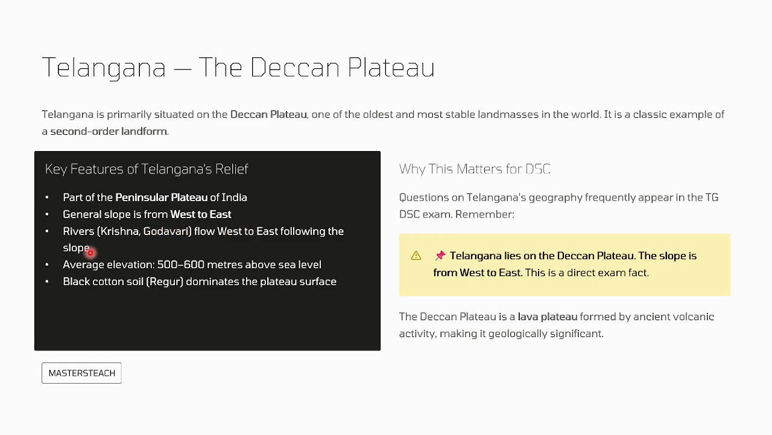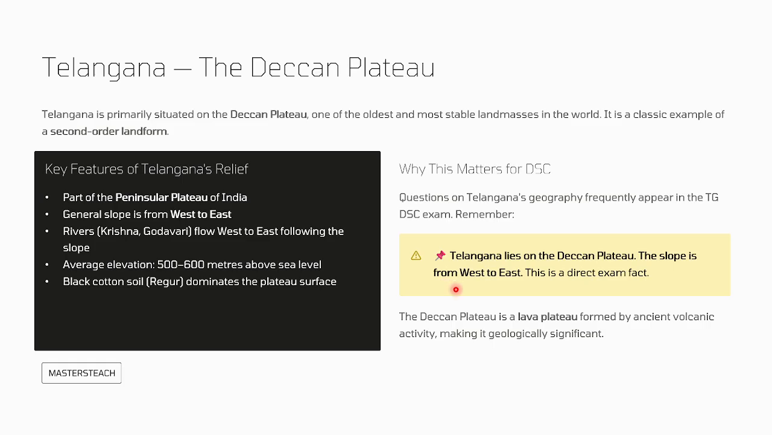Then the rivers: in Telangana we have Krishna and Godavari, which flow from west to east following the slope. Then the average elevation is 500 to 600 meters above sea level. Then black cotton soil, regur, dominates the plateau surface. So why is this important? Questions about the Telangana Deccan Plateau are frequently asked.